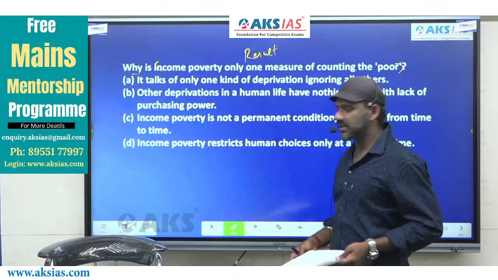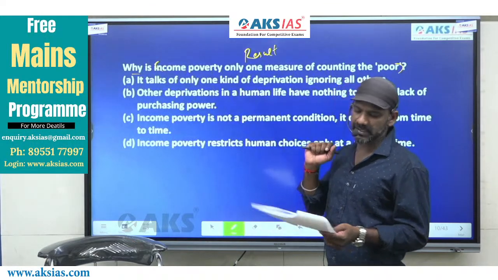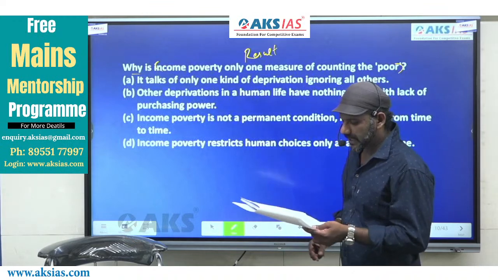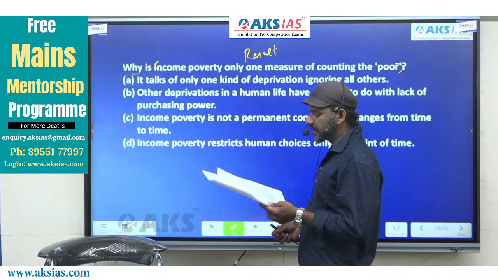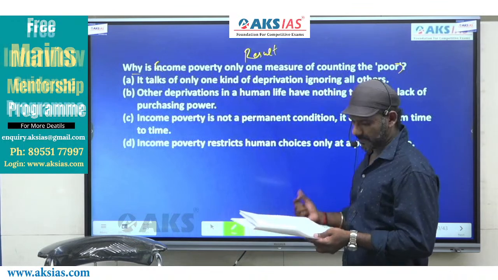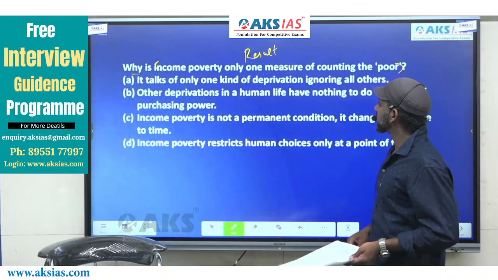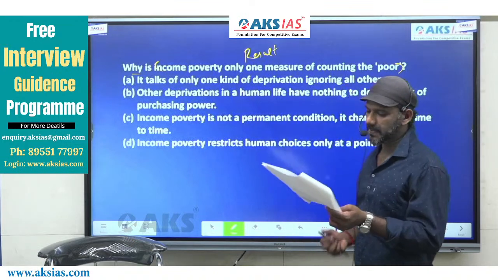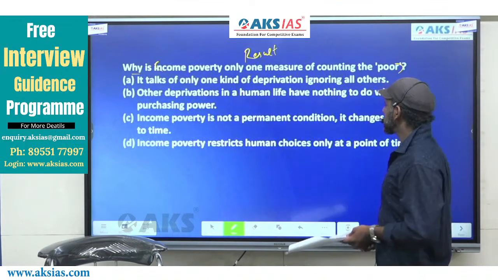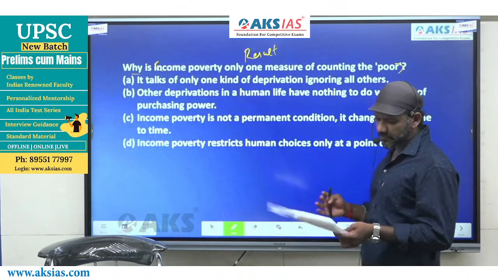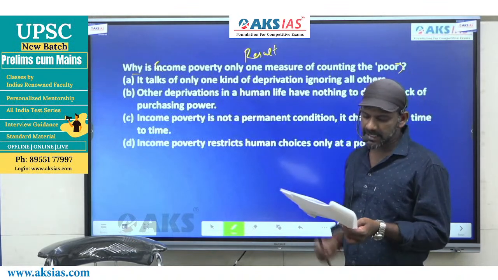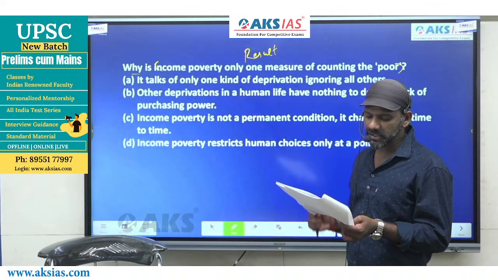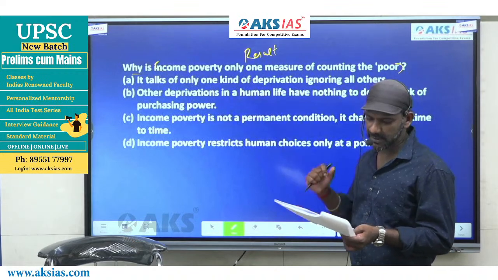I'll take you through the options quickly, then we'll go to the exact part of the passage. A says, it talks of only one kind of deprivation, ignoring all others. B, other deprivations in a human life have nothing to do with lack of purchasing power. C, income poverty is not a permanent condition, it changes from time to time. D, income poverty restricts human choices only at a point of time.